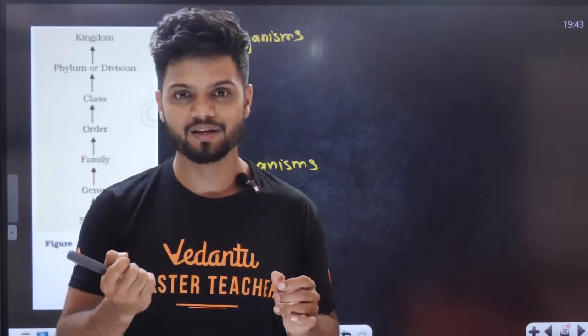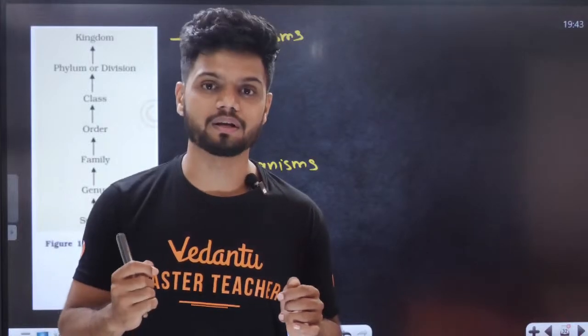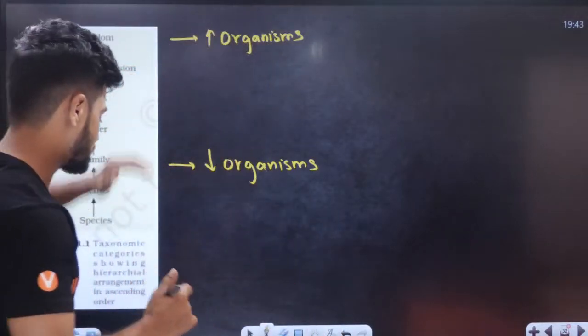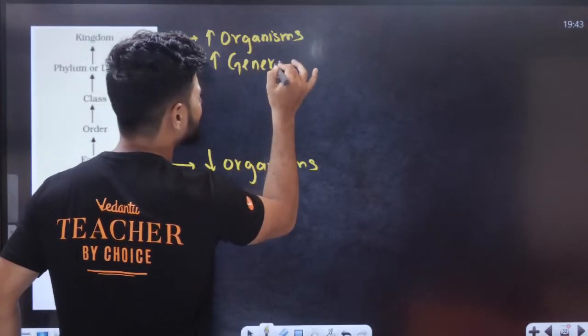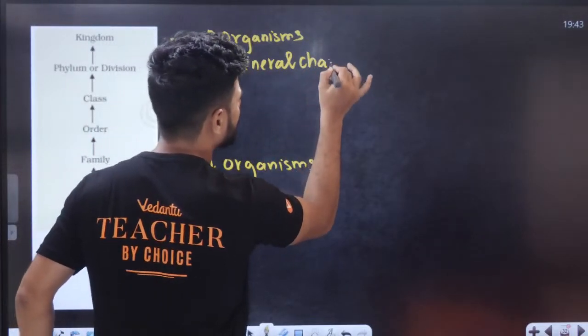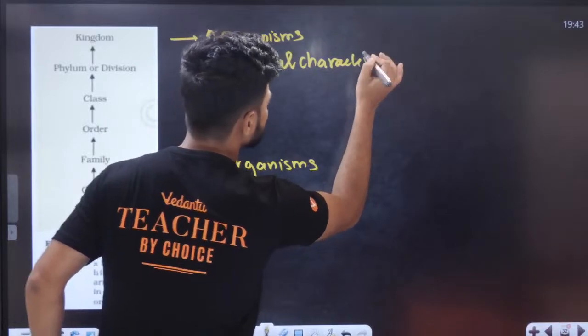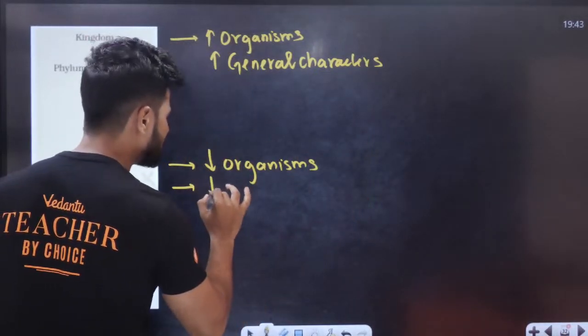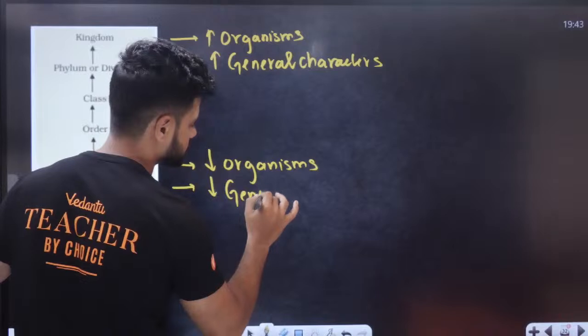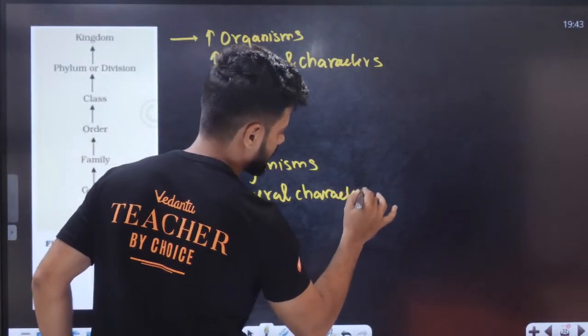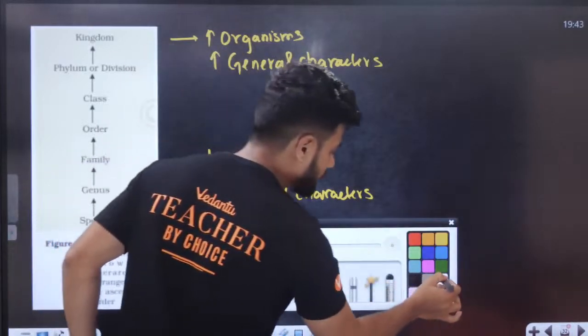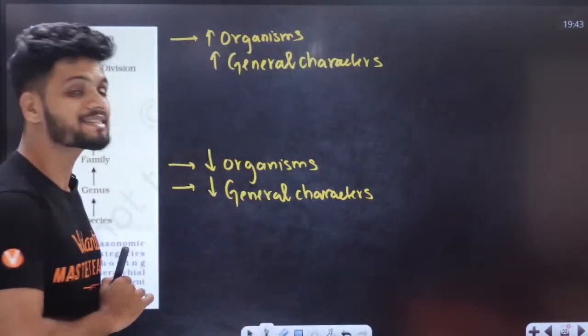So all this mode of nutrition and all of these are called general characteristics. And they are always more common at the kingdom level. So here we can generally find more general characters. As we go down, general characters are fewer, a little less here. Now, apart from general characteristics, there is something called similarity.